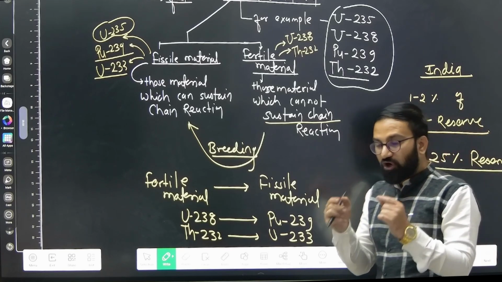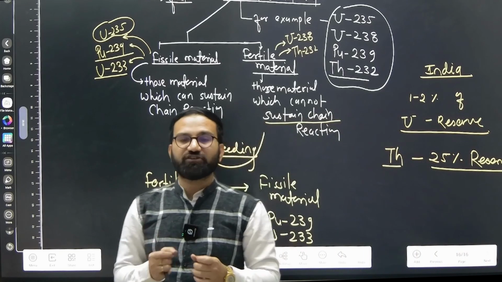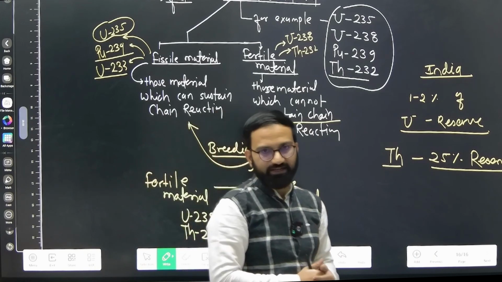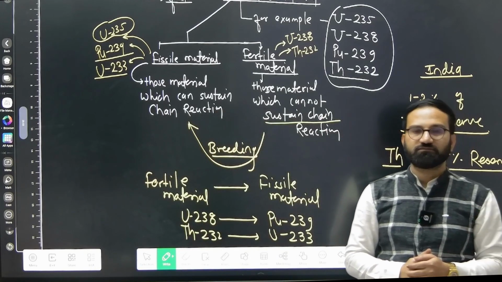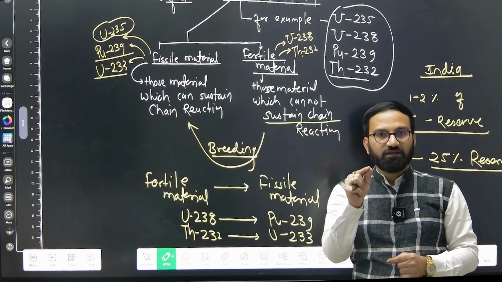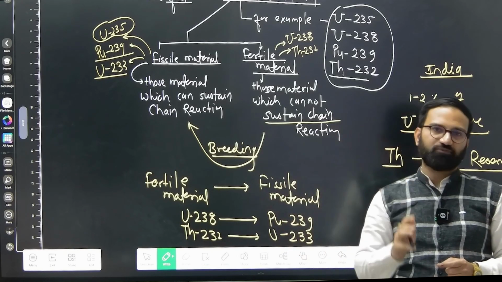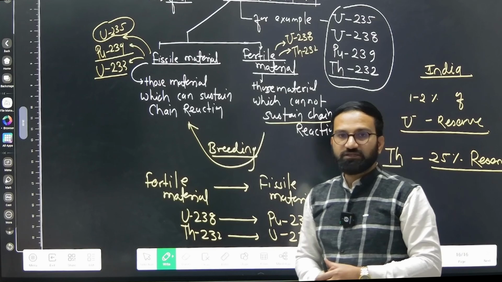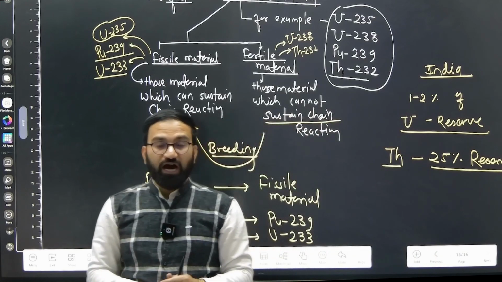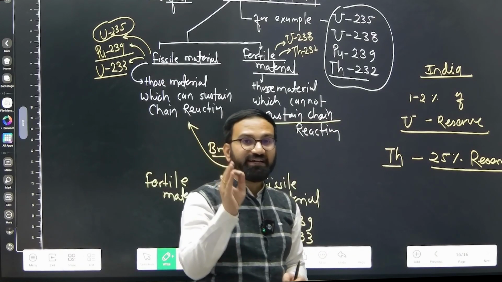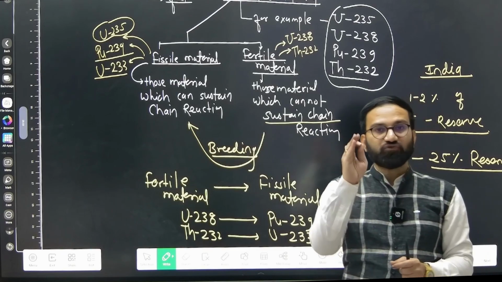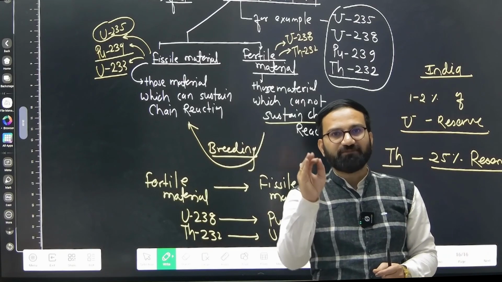Dr. H. J. Bhabha, who is actually the father of nuclear technology in India, initiated India's 3-stage nuclear program to solve the energy crisis in India, because he knew that at that time, after independence, if India needed to be developed, first we needed to solve the energy supply problem.